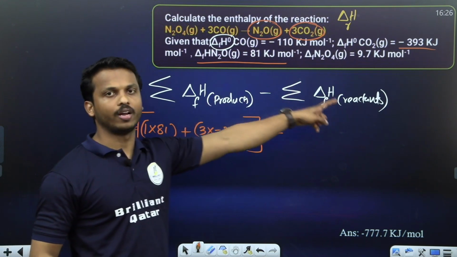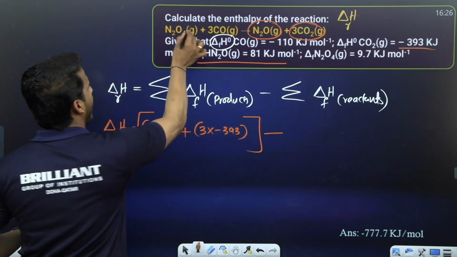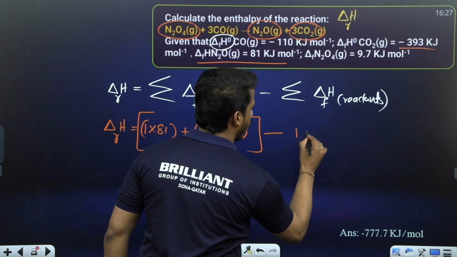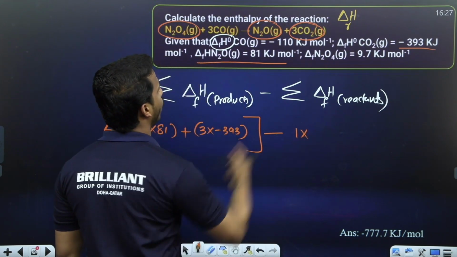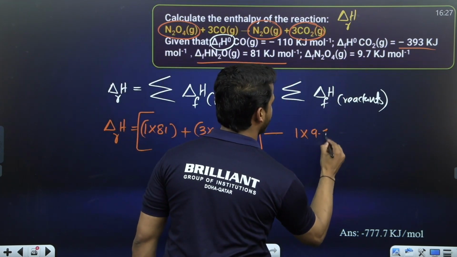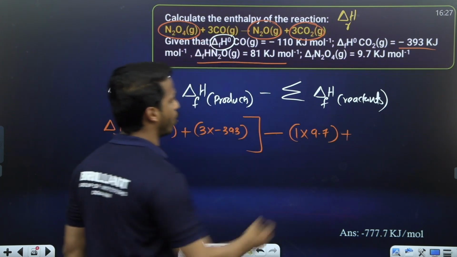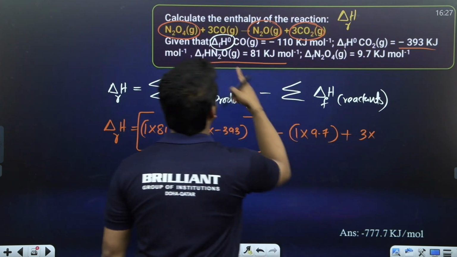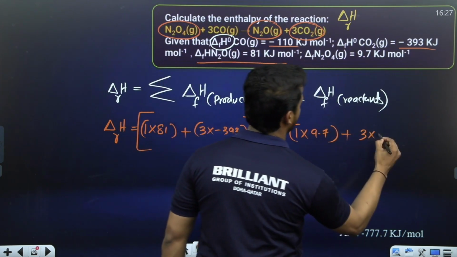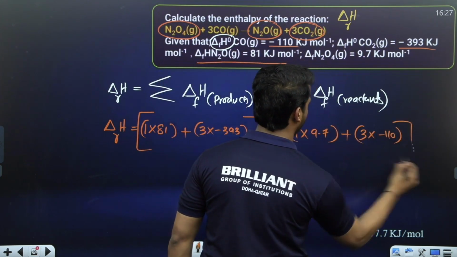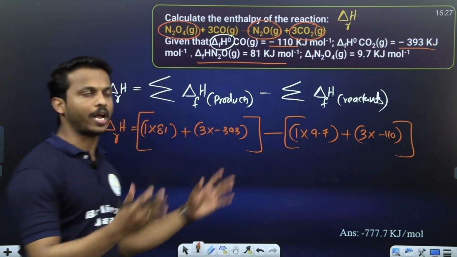Now take the sum of reactants. What are the reactants? N2O4. How many? 1, right? 1 into, what is N2O4? N2O4 is 9.7. Plus, what is the other one? 3 carbon monoxide. So 3 into, what is the carbon monoxide value, dear all? Minus 110. Yes, all substituted. Just take the sum, subtraction and all.